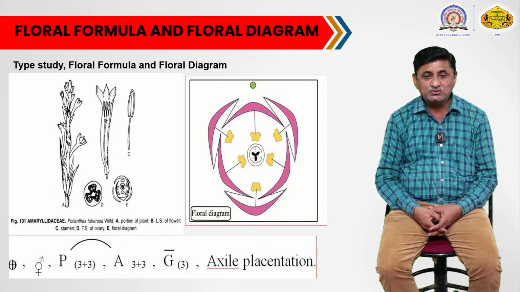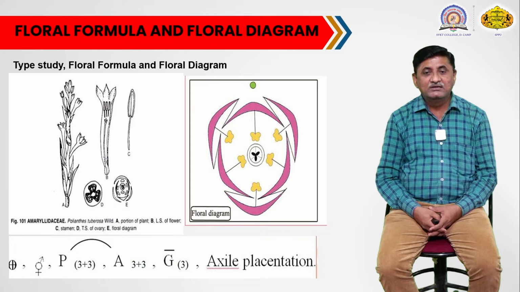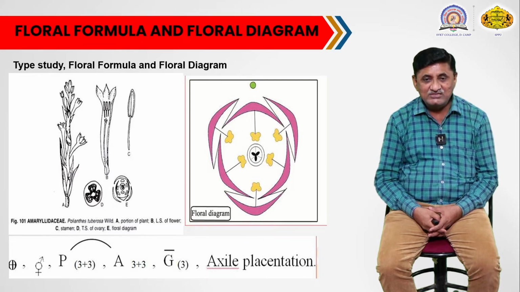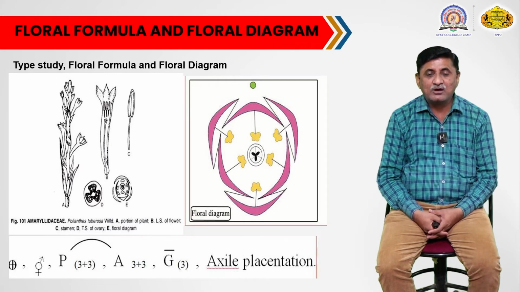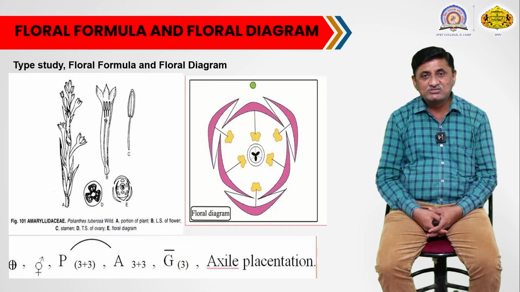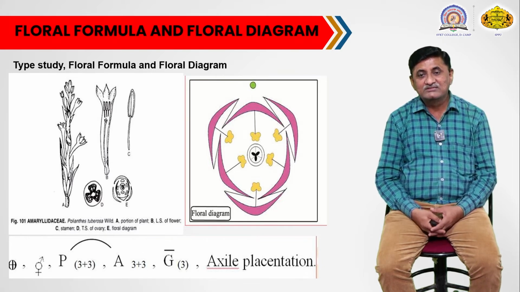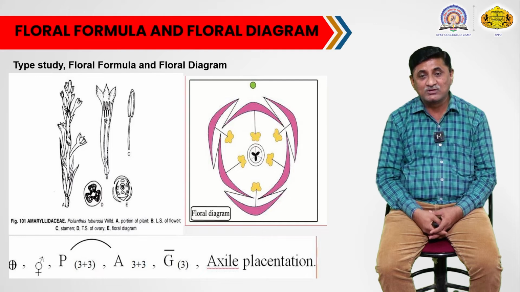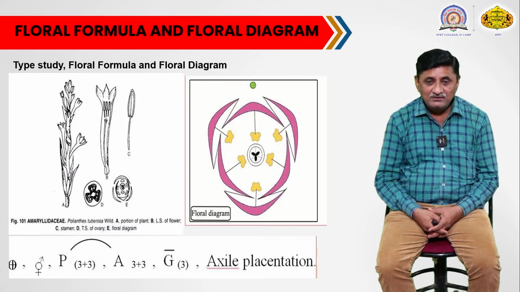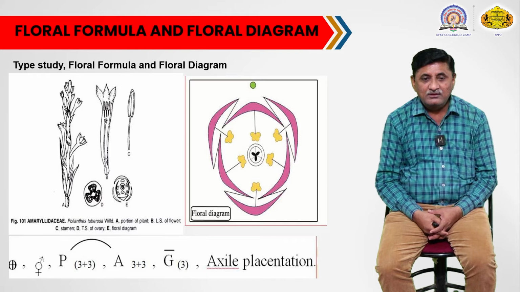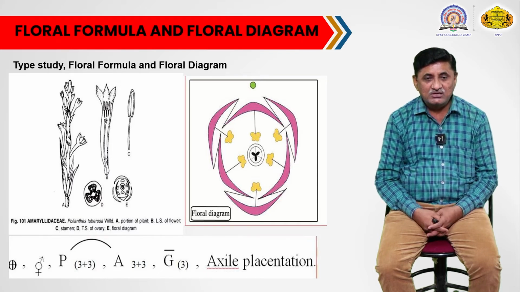Then you can also see the epitepalous stamens. Each stamen is in front of, or opposite, each tepal lobe. The stamens are also present in 2 whorls. You can see clearly in the figure. At the center there is a tricarpellary gynoecium. Then the bract is present, and the mother axis is also there.